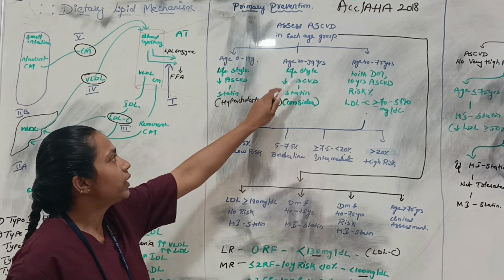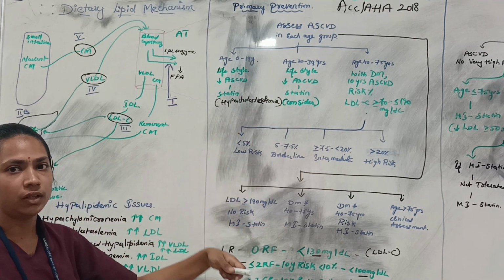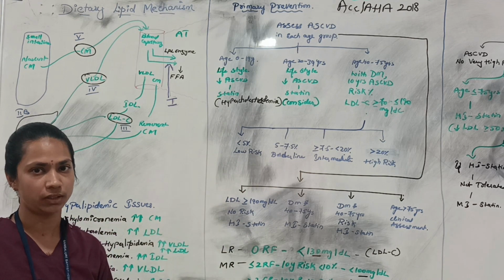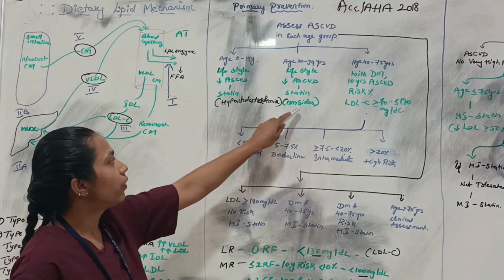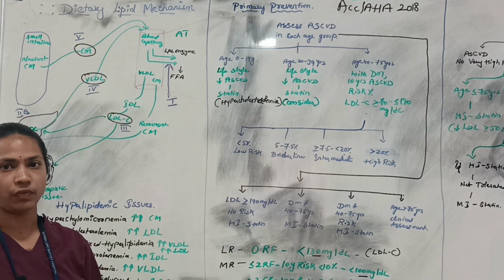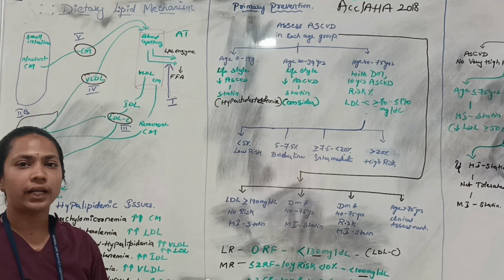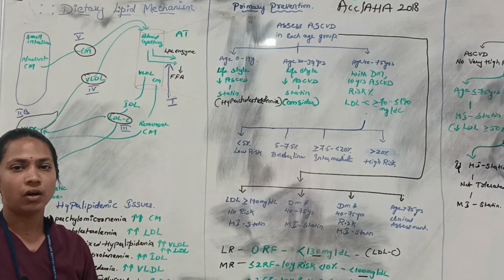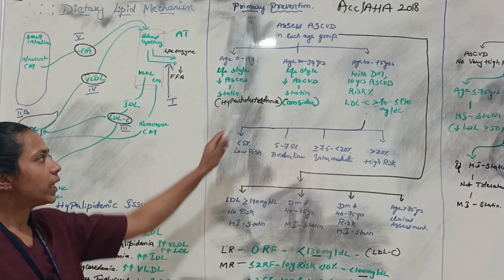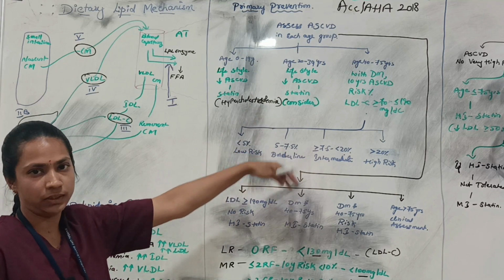If the patient is between 20 to 39 years, we have to suggest a good lifestyle and reduce saturated fatty acids, and we have to consider the risk factors also. When we are going for statins in the age between 20 to 39, the risk factors are like diabetes, CKD, hypertension, or any inflammatory diseases like rheumatoid arthritis. We have to consider these, and then we start with very low intensity statins.